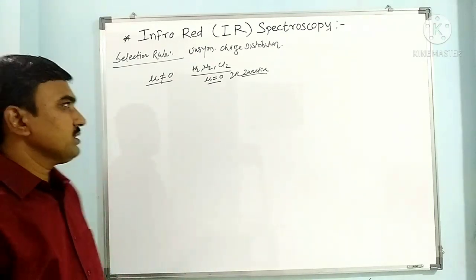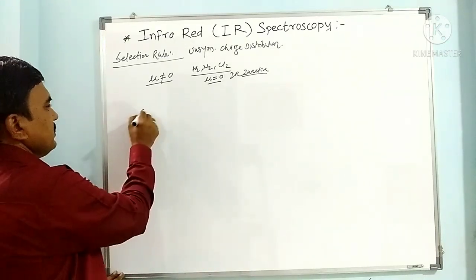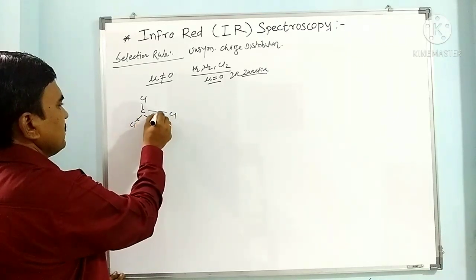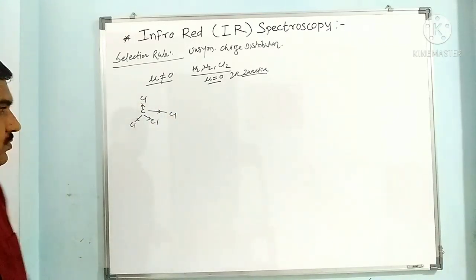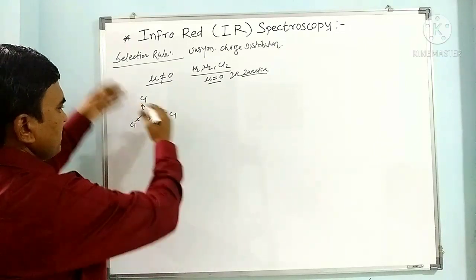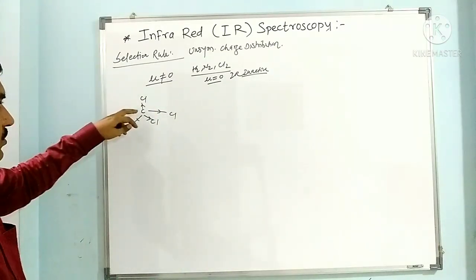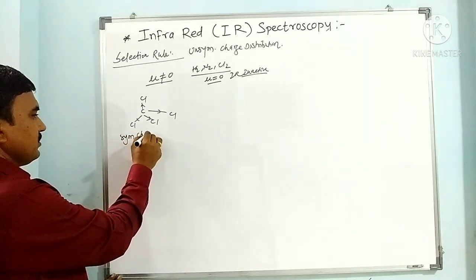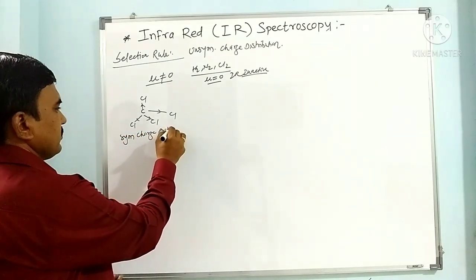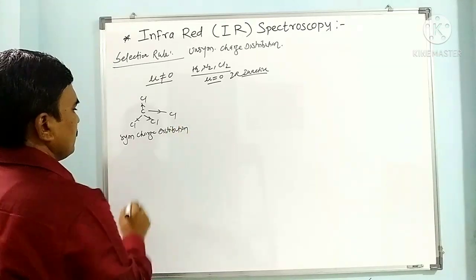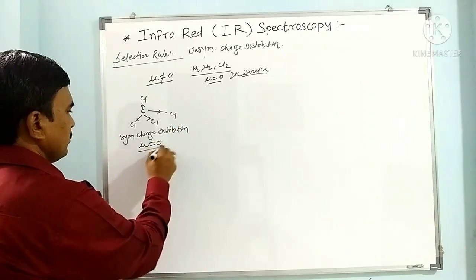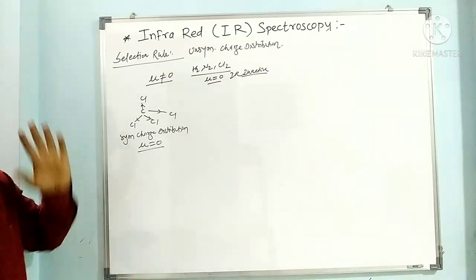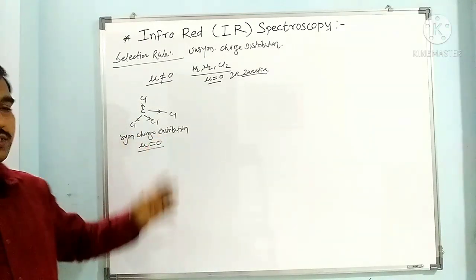If you see the example of CCl4, carbon tetrachloride, this is a non-polar molecule. Here all the chlorines are attracting electrons from this carbon, so it is symmetrical charge distribution. So here mu is equal to 0. Most of the vibrations of carbon tetrachloride have symmetrical charge distribution, so they do not cause the